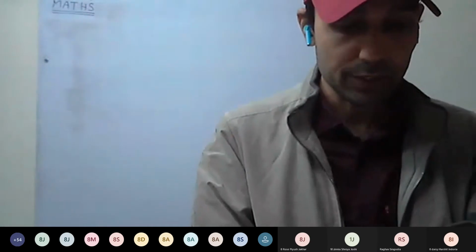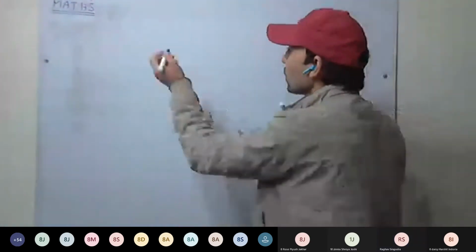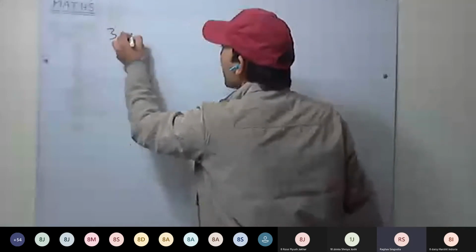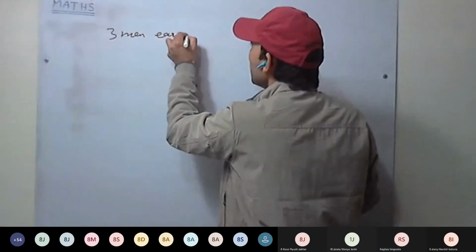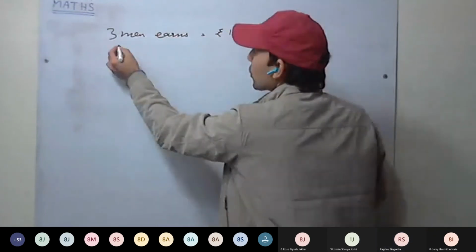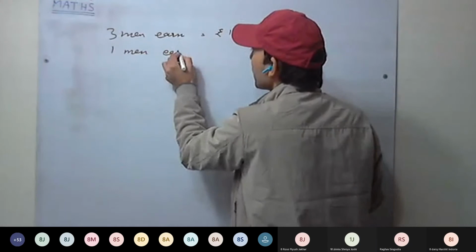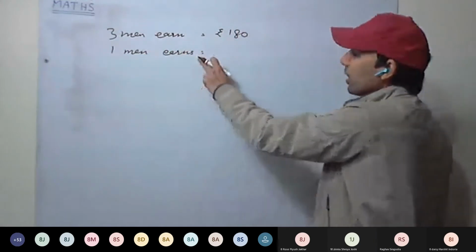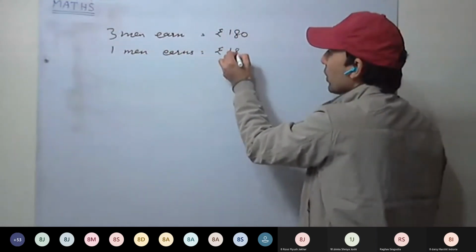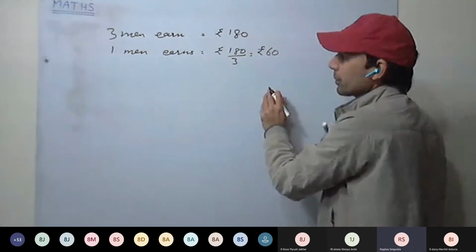So see here, the question is written with 'or'. 3 men or 4 women. So 3 men earn 180 rupees. So how many will 1 man earn each day? 180 divided by 3, rupees 60.